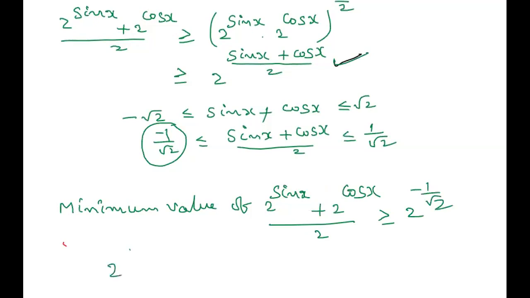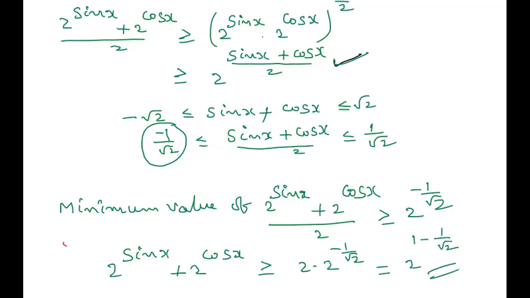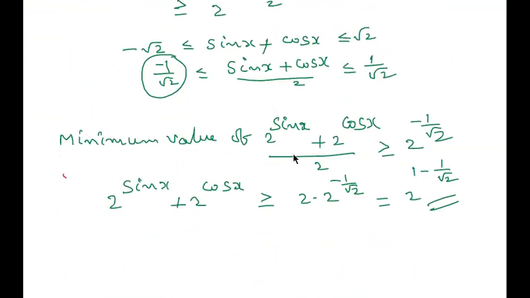Now, taking cross multiplication, we get 2 power sin x plus 2 power cos x is greater than or equal to 2 into 2 power minus 1 by root 2, that is 2 power 1 minus 1 by root 2. This is the minimum value of 2 power sin x plus 2 power cos x. So this is also an easy question, but sin x plus cos x lies between minus root 2 and root 2. If you know this condition, then you will get the answer.